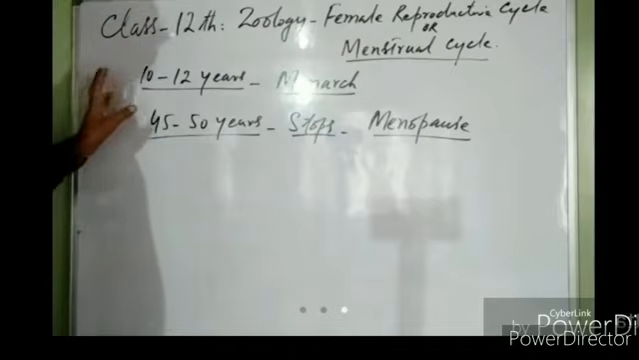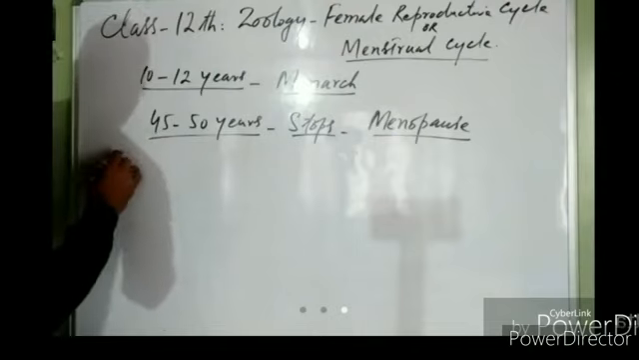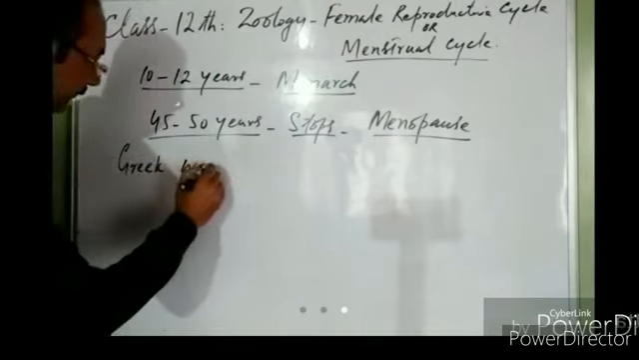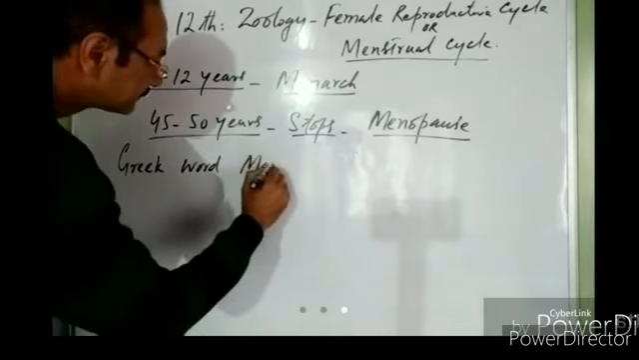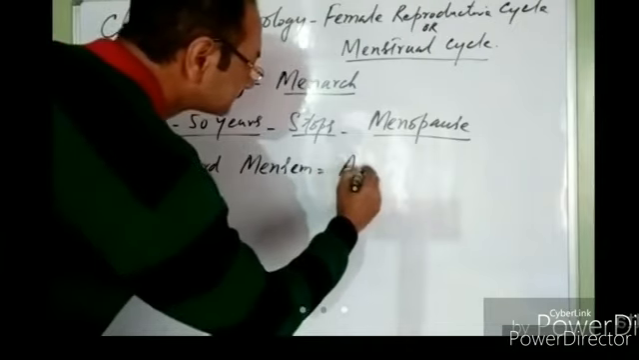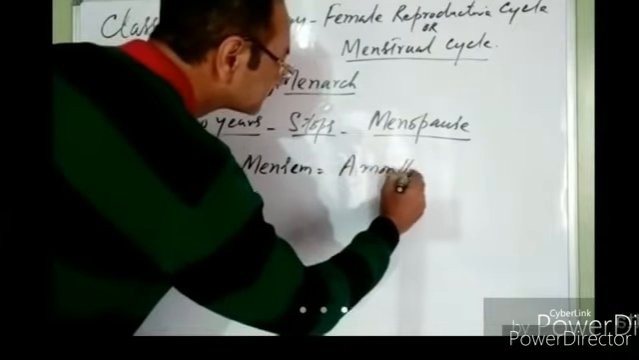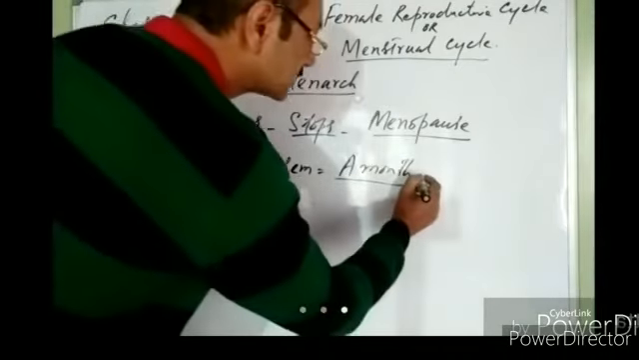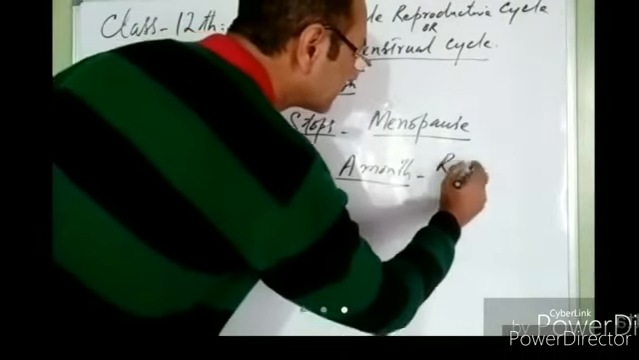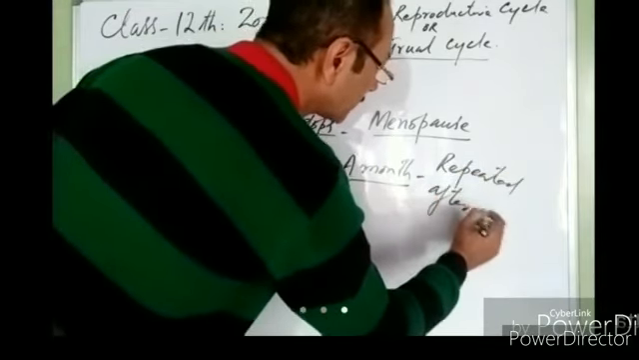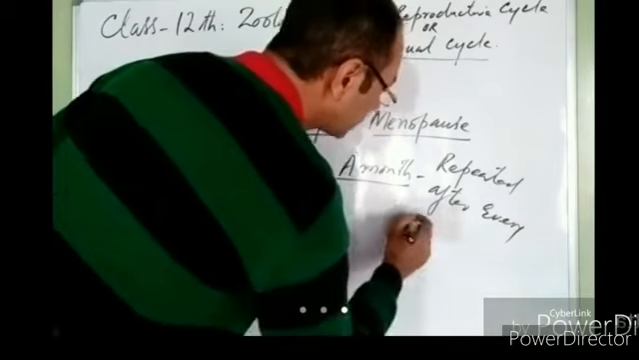So how does this cycle get its name, menstrual cycle? There is a Greek word, mensum. The Greek word mensum means a month. This cycle in human females is repeated after every 28 days.